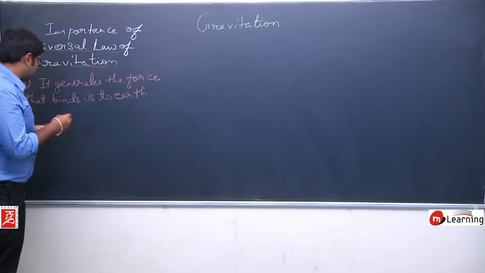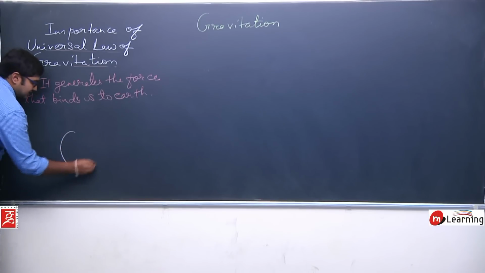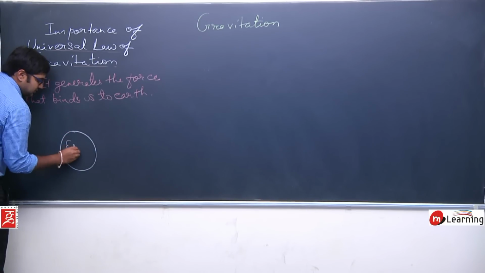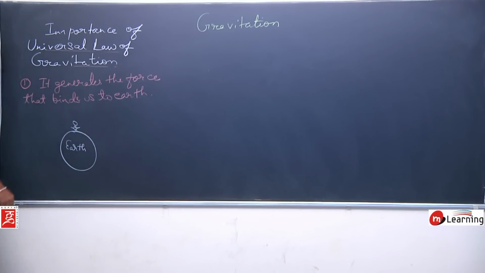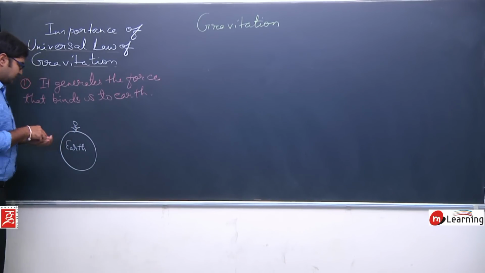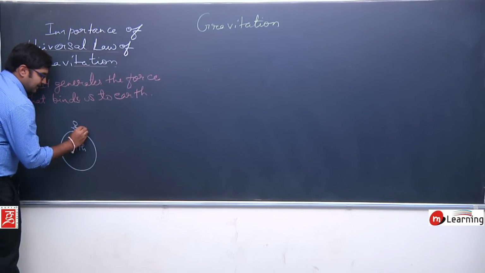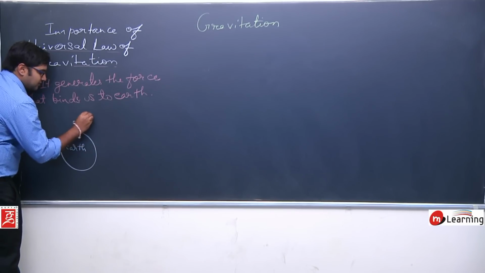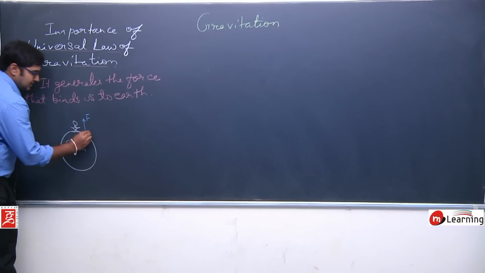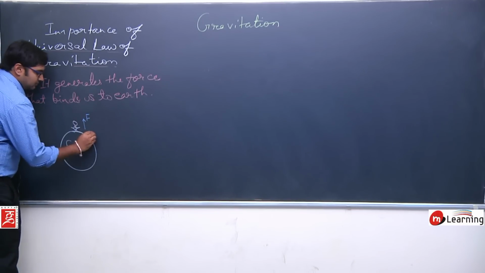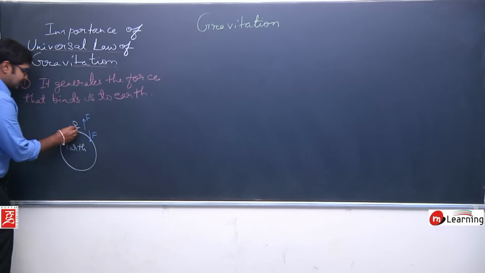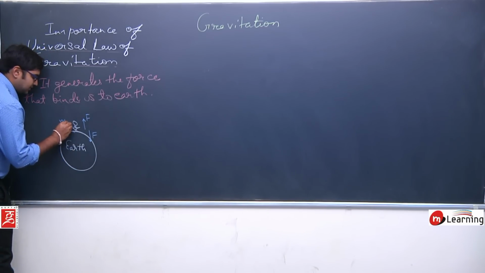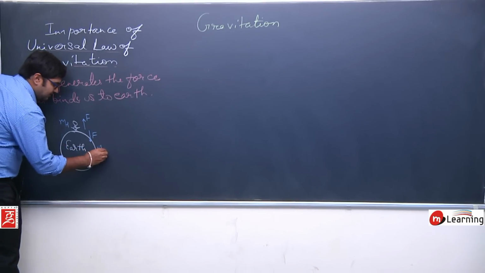For example, let us say this is a diagram, this is the earth, and this is a human being standing on the earth. So there is a force between them. This human being is attracting earth towards itself with a force, let us say F, and the earth is attracting the human being with a force again equal to F. Let us say the mass of the human being is mh and the mass of earth is me.